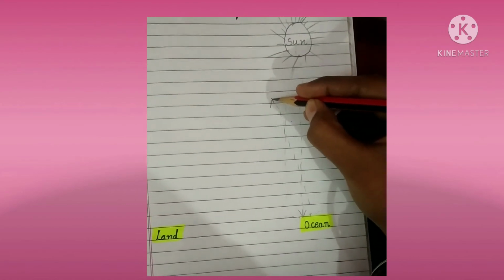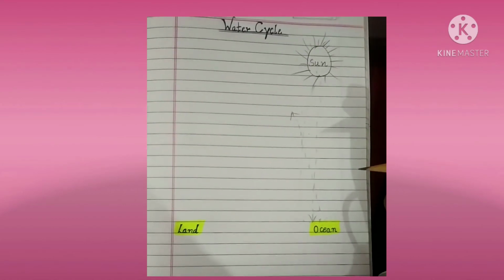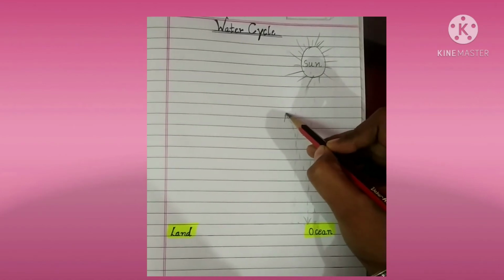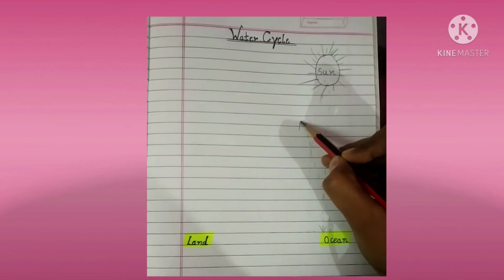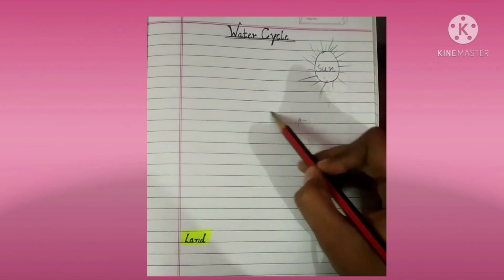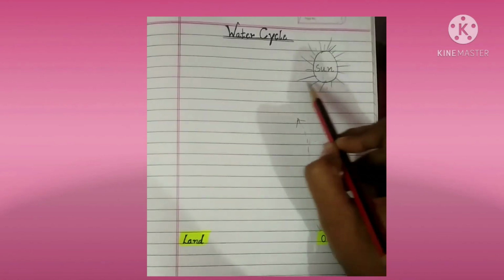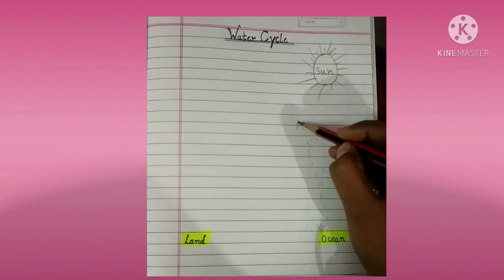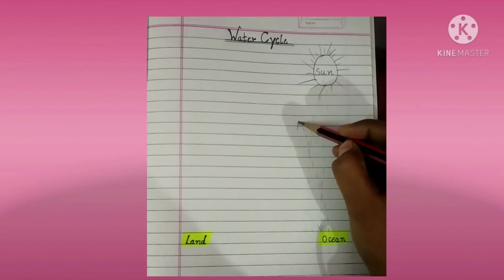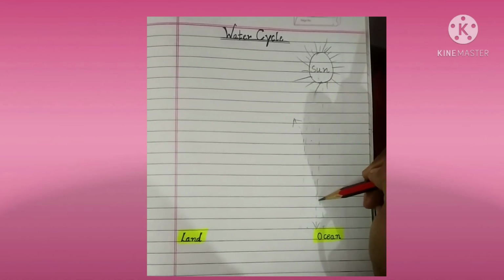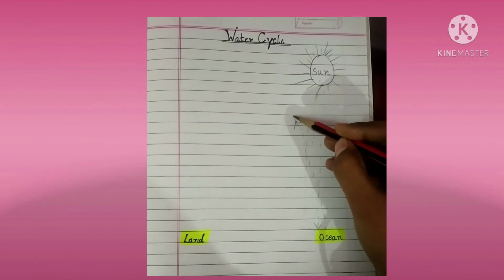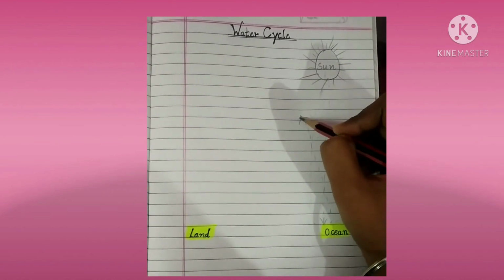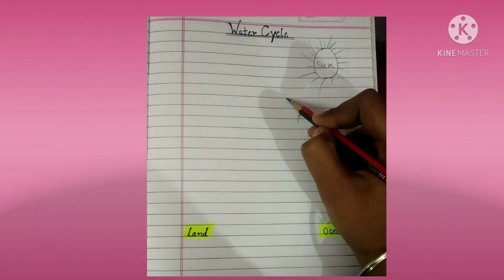will rise above. Understood? Now this water vapor will come into the contact of the cool air which is present here in the atmosphere. Clear? Now we already studied that when the water vapors come into the contact of the cool air, they will change their form back into the water again.